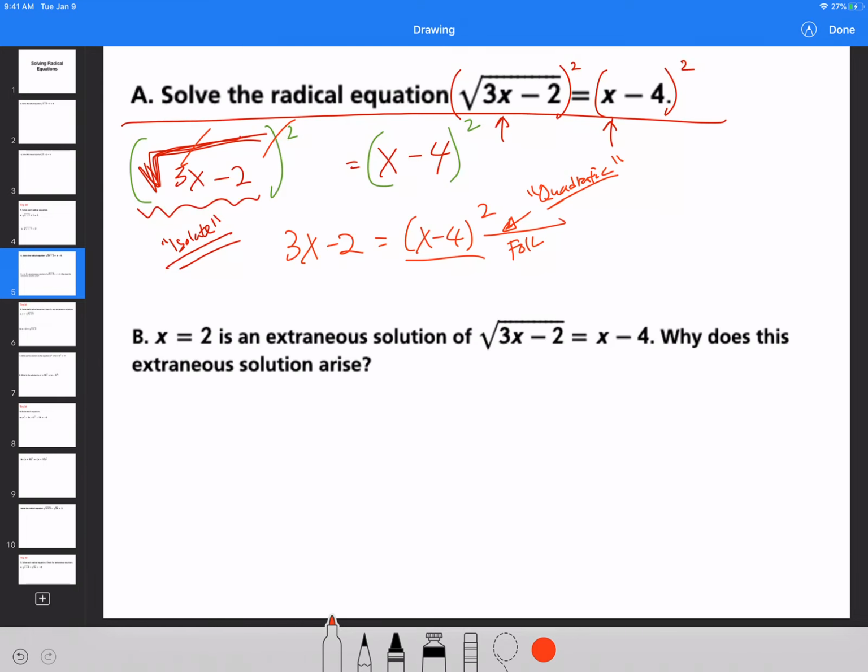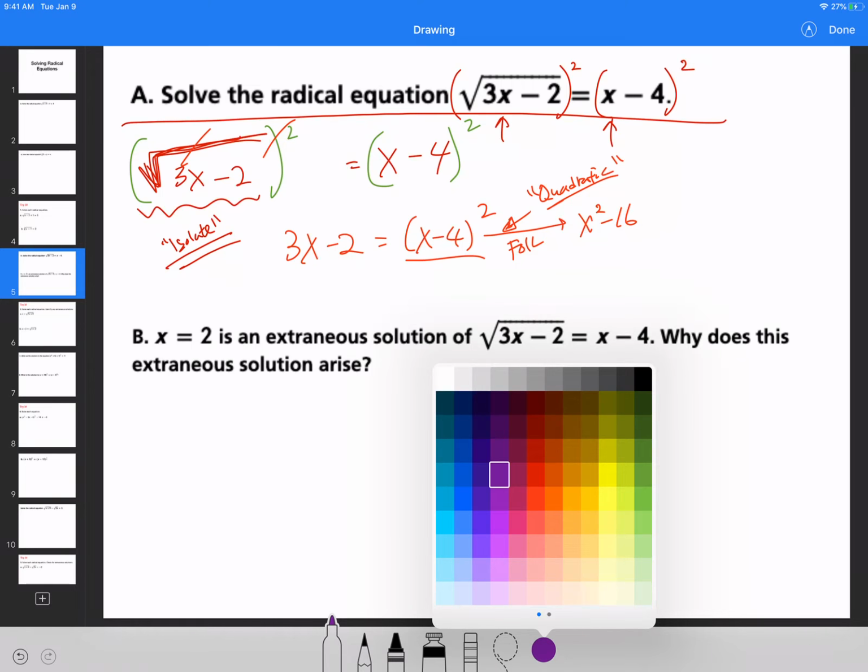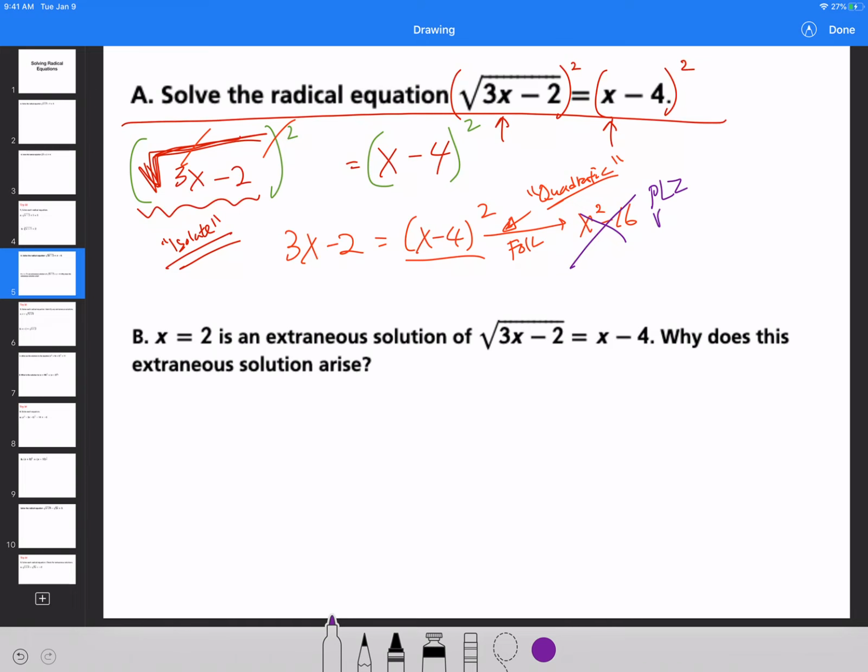I know for a fact when you guys are doing this on your homework, you're going to say x squared minus 16. I cannot emphasize this enough: please do not do that. When I ask you to FOIL something, it doesn't mean you're just going to square this. That's not what's happening. You have to FOIL it as if you're writing down those two parentheses and doing the first, outer, inner, last. That's what you need to do.